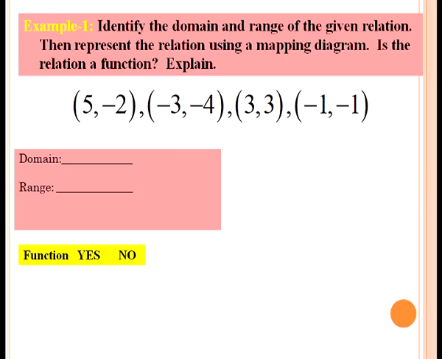Here the first task is to identify the domain. The domain is minus 3, minus 1, 3 and 5, and the range will be minus 4, minus 2, minus 1, 3. That means domain are the x coordinates and range are the y coordinates, or we can say the first elements are the domain and the second elements are the range.